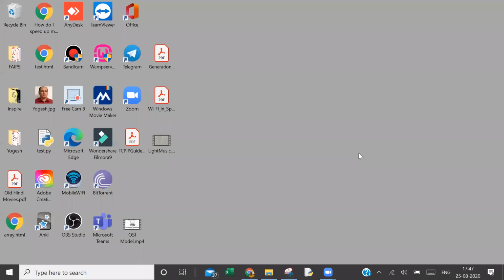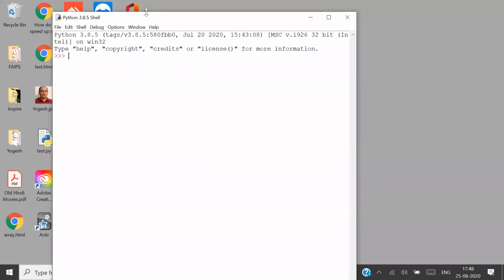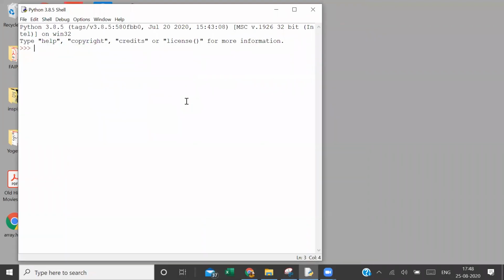Now you can see my desktop. On my desktop, here you see on the taskbar, there is a shortcut for Python. You have to click there. It will open this window. This is called Python shell. I am resizing it as I need it. Now you are ready to start Python, to do programming in Python, to learn Python.